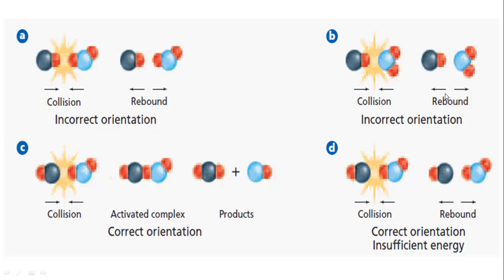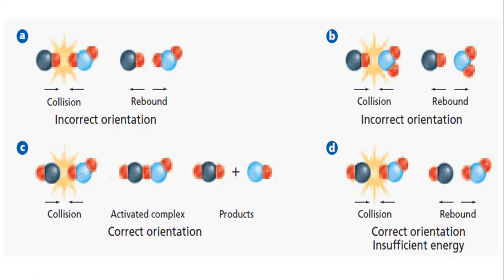That means the reactants remain as the reactants. If there is no change and they are moving away from each other, this orientation is called the incorrect orientation. Why have we called it the incorrect orientation? Because there is no change after the collision between the molecules.